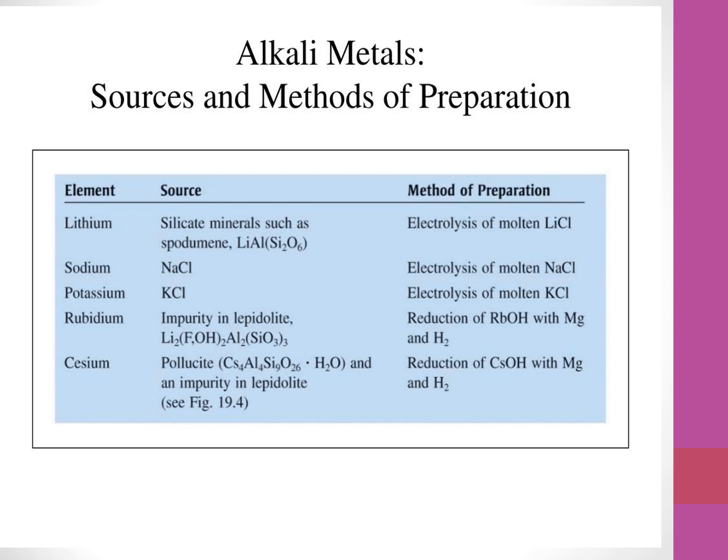Do you understand? The method of preparation of lithium is the electrolysis of molten LiCl, sodium by electrolysis of molten NaCl, and potassium by electrolysis of molten KCl. The preparation of rubidium is the reduction of RbOH, rubidium hydroxide, with magnesium and hydrogen. And for cesium, from pollucite, it is the reduction of cesium hydroxide with magnesium and hydrogen.